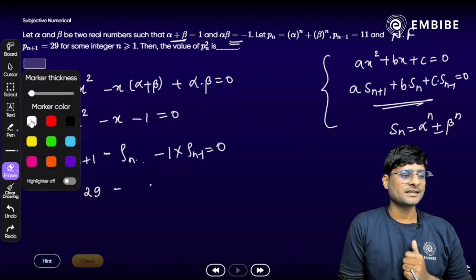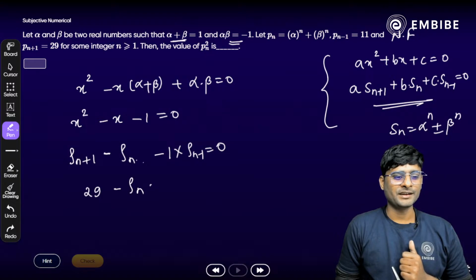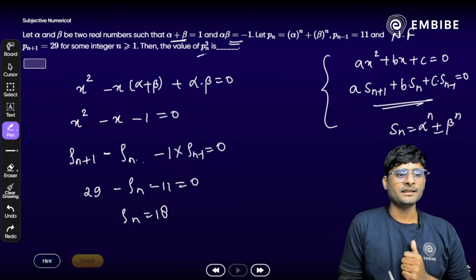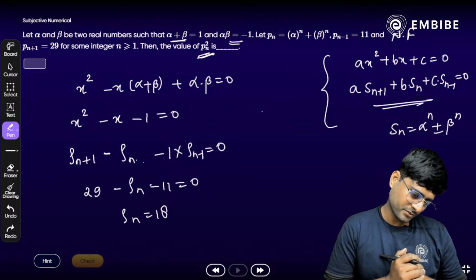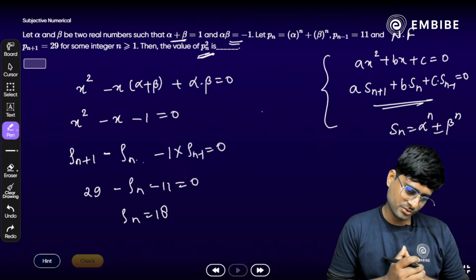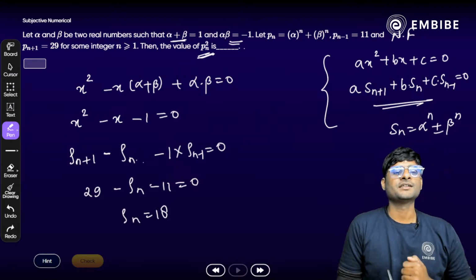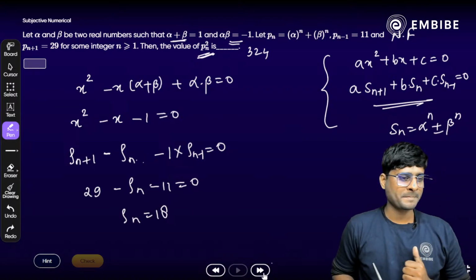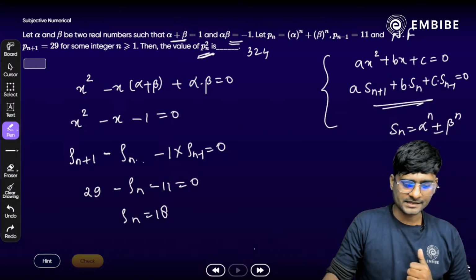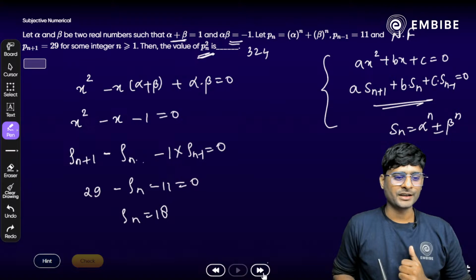Yes, I have to write down rho n as it is here. All of these should be successive. Rho n and then minus 11 is equal to 0 here. So what is rho n? That is 18 here. And we have to find the square value here. Just do the square of it. We will get what? 324. Yes, Ashish, that is correct. 324 is the right answer. Excellent. That is correct.